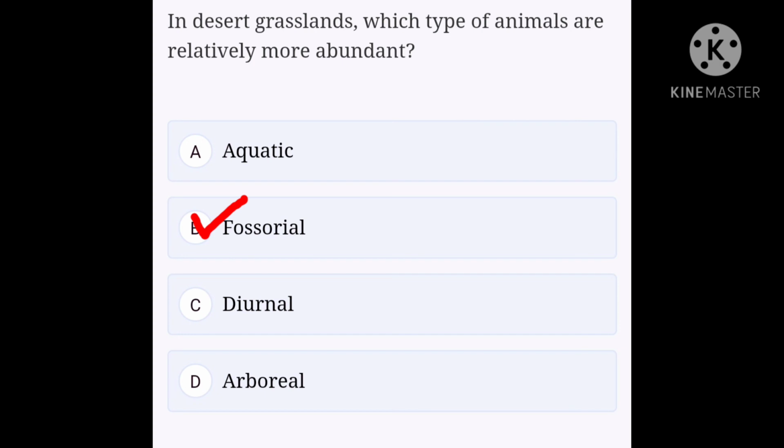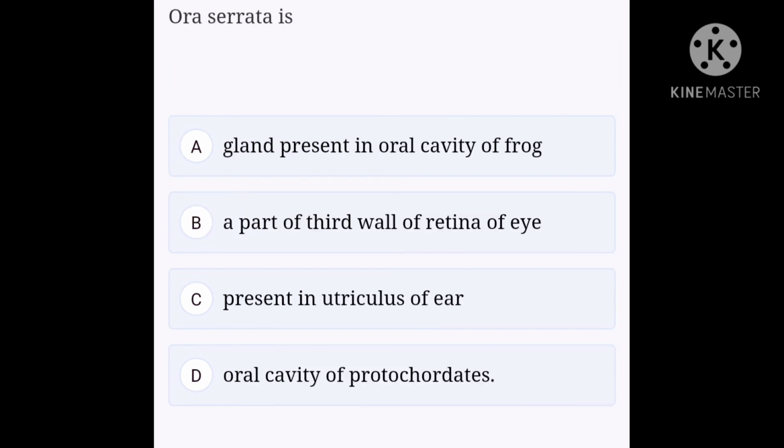Okay, next question. Ora serrata is option A, gland present in oral cavity of frog. Option B, a part of the third wall of retina of eye. Option C, present in utriculus of ear. Option D, oral cavity of protochordates. The ora serrata is a tooth-like junction between the peripheral retina and the pars plana and is composed of forward extensions of the retina and backward extensions of the ciliary body. So the correct option is B.